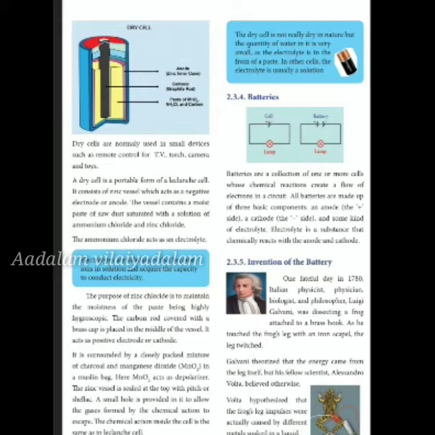Just understand the concept of dry cells, that it has an anode, a cathode, and a paste of MnO2. The purpose of zinc chloride in this is to maintain the moistness of the paste, being highly hygroscopic. What is hygroscopic? Can anyone tell me the meaning of hygroscopic?